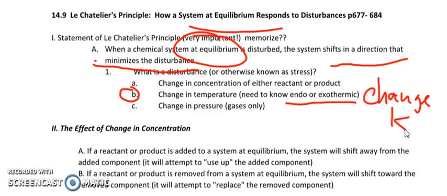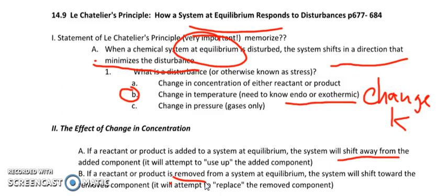Okay, so let's start with the first one. It says change in concentration of either reactant. We're going to do all three, so we'll start with the effect of change in concentration. So if a reactant or product is added to a system at equilibrium, the system will shift away from the added component. It will attempt to use it up. If a reactant or product is removed, the system will shift toward that removed component. It will attempt to replace it.